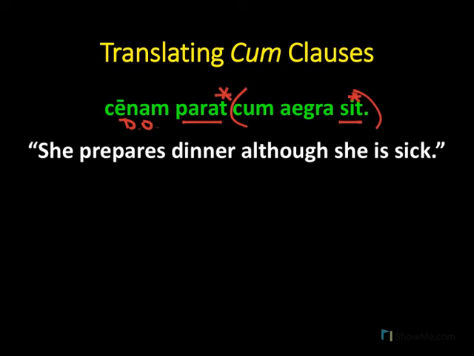So we translate this as, she prepares dinner, although she is sick. This sentence makes most sense if the two ideas are opposed to each other. She prepares dinner, even though, or although, she is sick. And so the cum concessive makes the most sense.